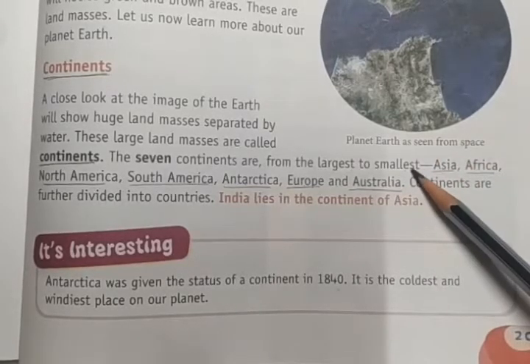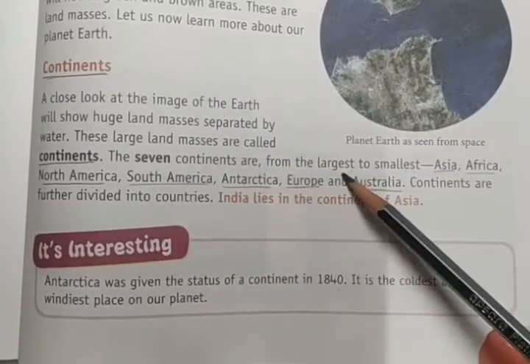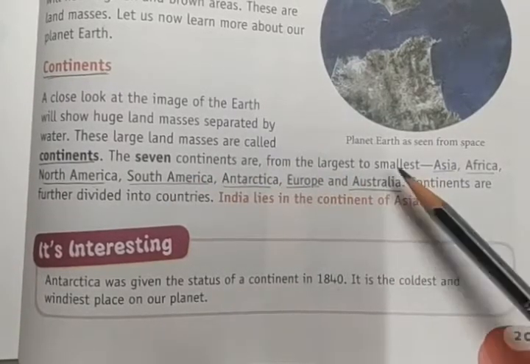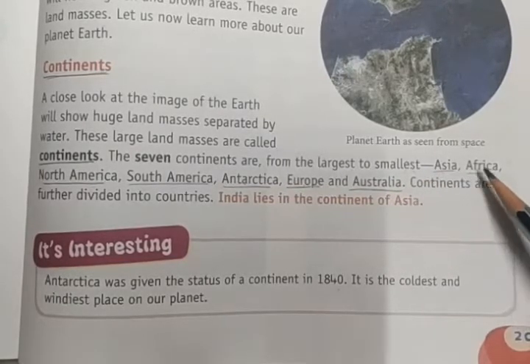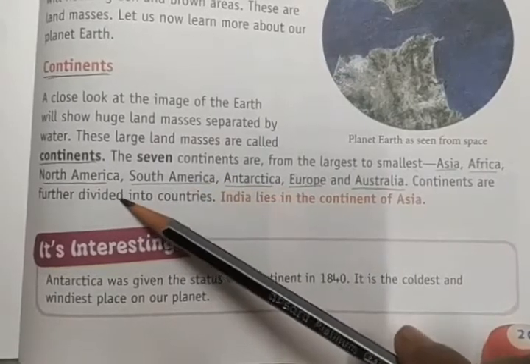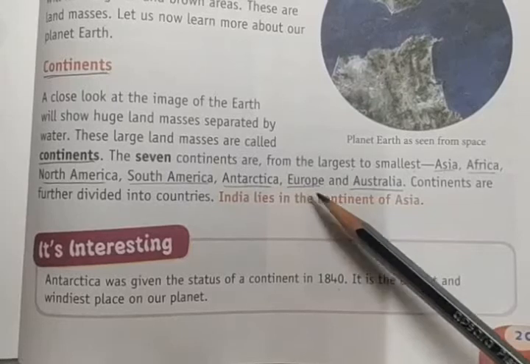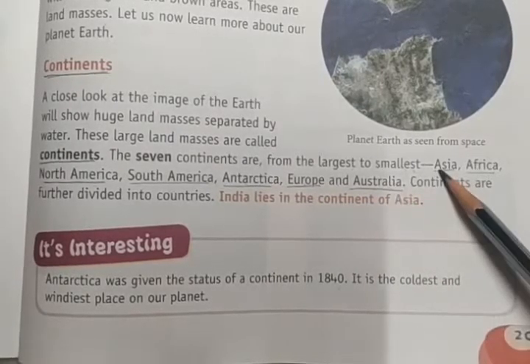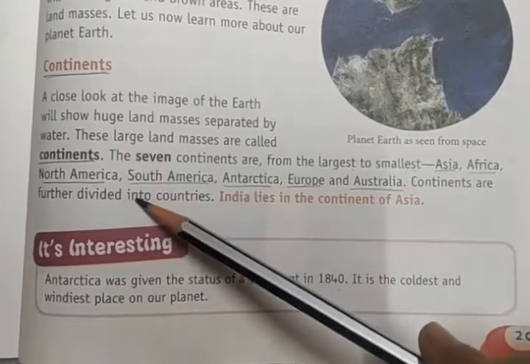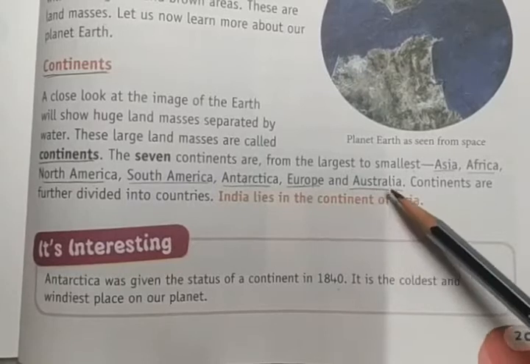How many continents are there? The 7 continents from the largest to the smallest are Asia, Africa, North America, South America, Antarctica, Europe and Australia.